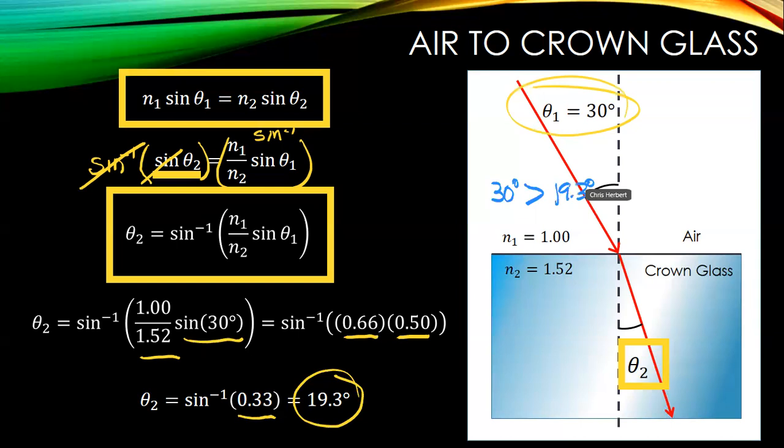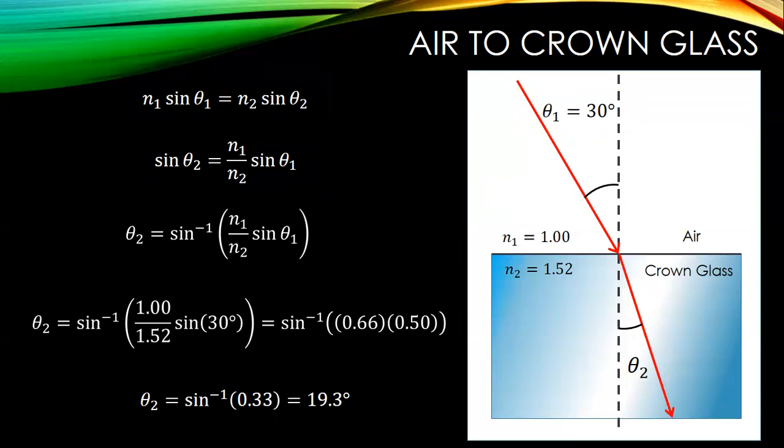Okay, so as the wave slows down, again, the last edge of the wave front to enter is able to catch up with the other, and that changes the angle a little bit, gets the angle going a little bit closer to the normal. And again, that is related by Snell's law.